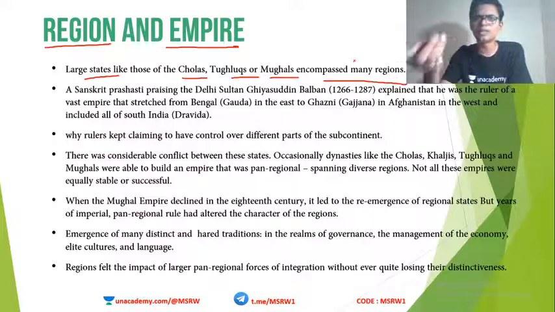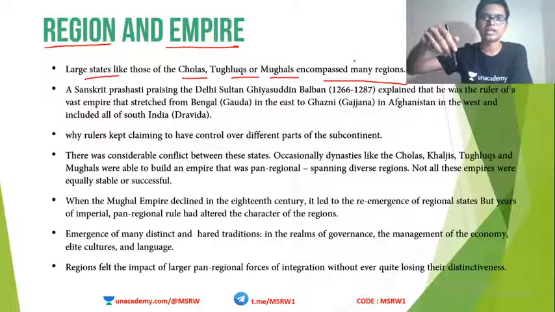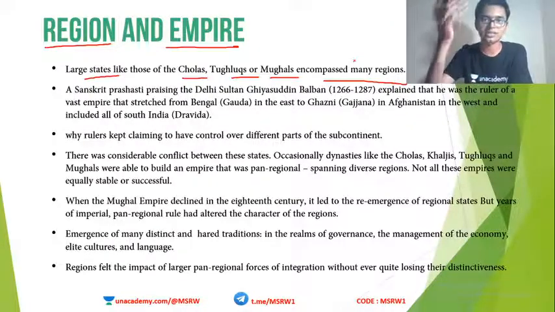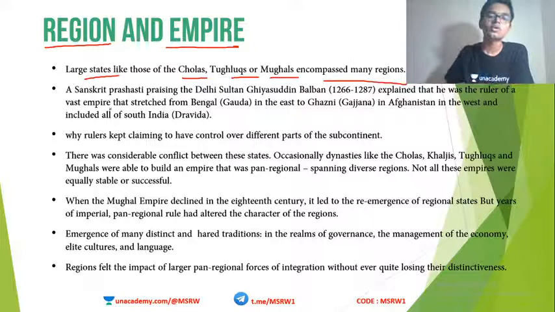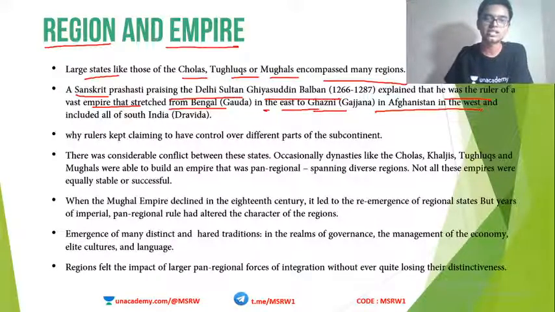There might be small, local kings here and there, whose land would be just like a district today. And then there are huge empires which are able to influence a larger area, like the Mughals, the Tughlaqs, the Cholas. A Sanskrit Prashasti praising Delhi Sultan Ghiyasuddin Balban explained that he was the ruler of the vast empire that stretched from Bengal in the east to Ghazni in Afghanistan in the west and included all of South India.